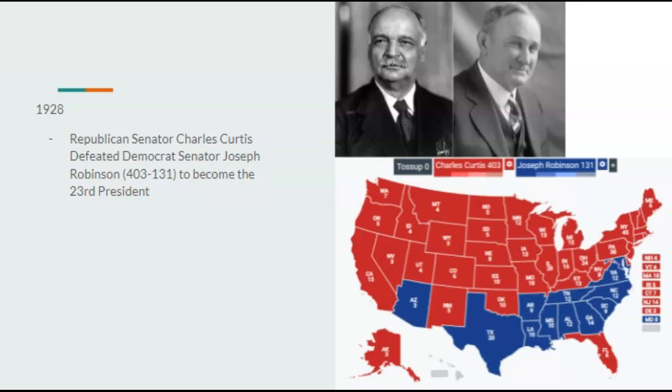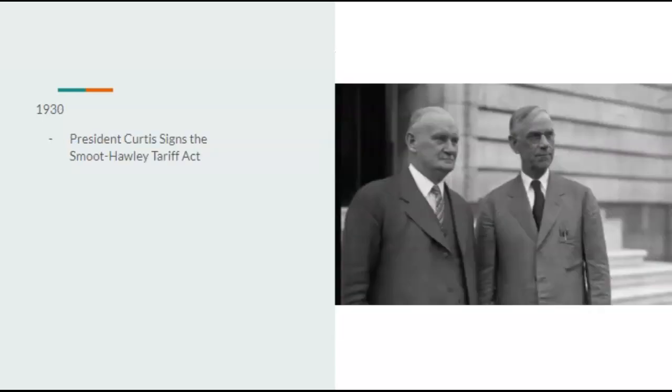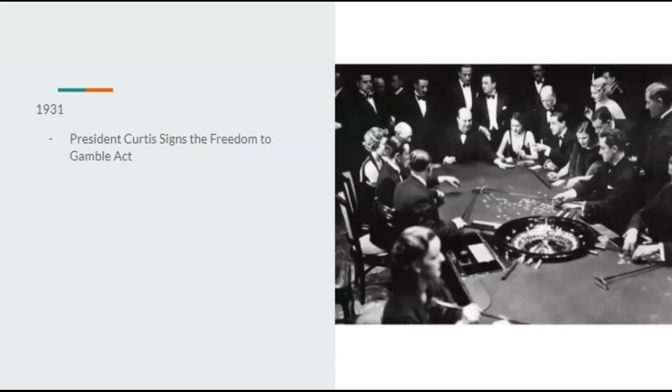So Charles Curtis ends up becoming the first Asian American president in history, or the first Native American president, whichever one you want to classify as. 1929, the Great Depression does begin. President Curtis would sign the Smoot-Hawley Tariff Act, which only makes the Depression worse. In 1931, however, he does something that would benefit the country, that actually stops the Depression from getting worse. He signs the Freedom to Gamble Act, which federally regulates gambling and, however, makes it legal.